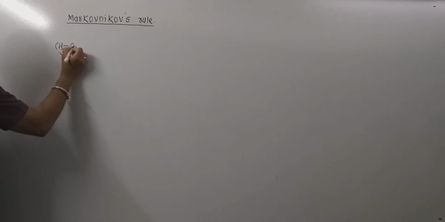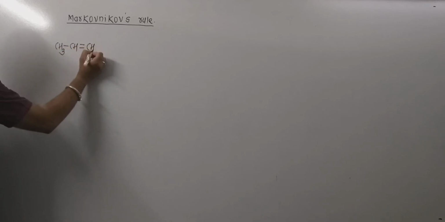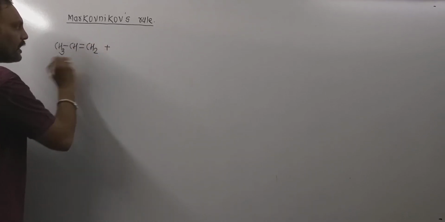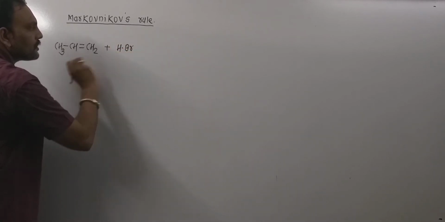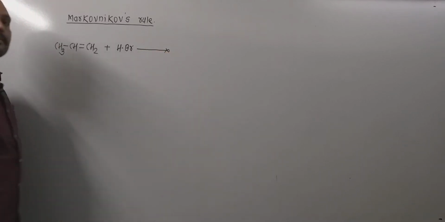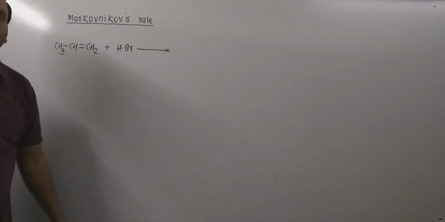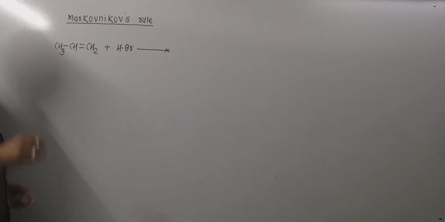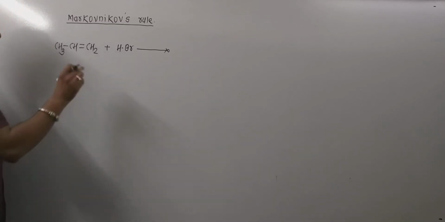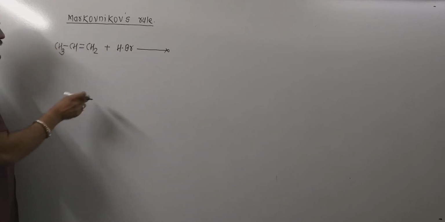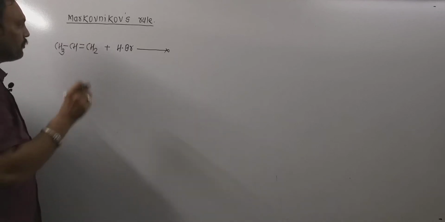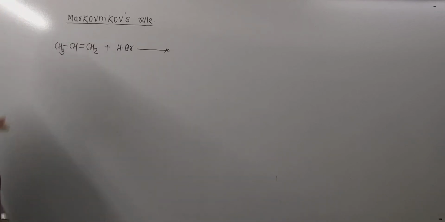Now for example, consider an unsymmetrical alkene like propylene, that is CH3CH=CH2. When such types of alkenes are treated with unsymmetrical reagents like HBr, then Markovnikov's rule is applicable. So as per this rule, the negative part of the reagent, that is Br, adds to that carbon of the carbon-carbon double bond which carries a lesser number of hydrogen atoms.